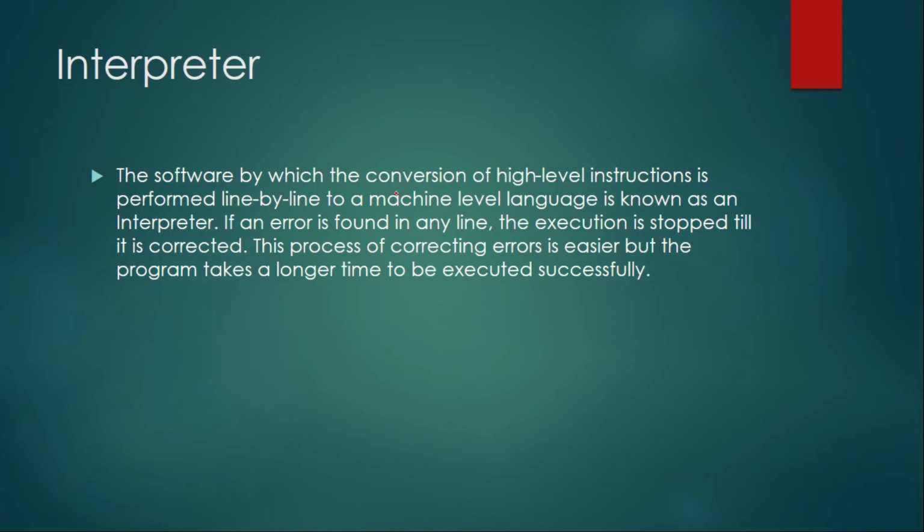The software by which the conversion of high level instructions to machine level language is performed line by line is known as an interpreter. If an error is found in any line, the execution is stopped until it is corrected. This process of correcting errors is easier, but the program takes a longer time to be executed successfully.